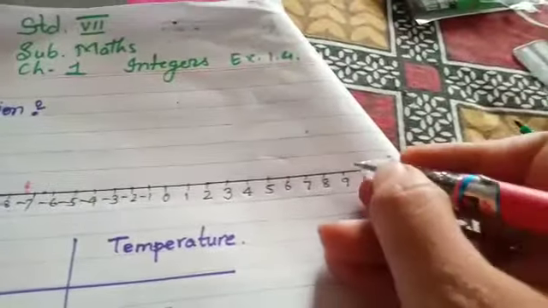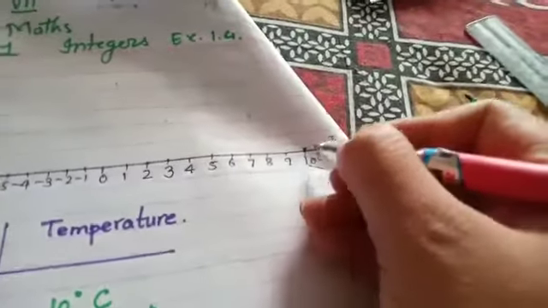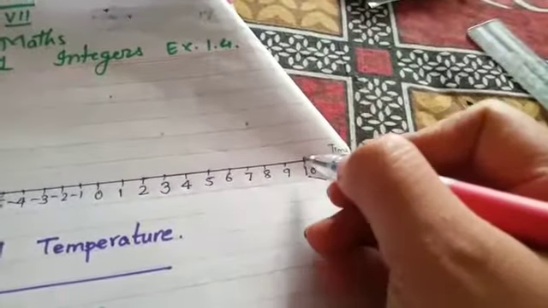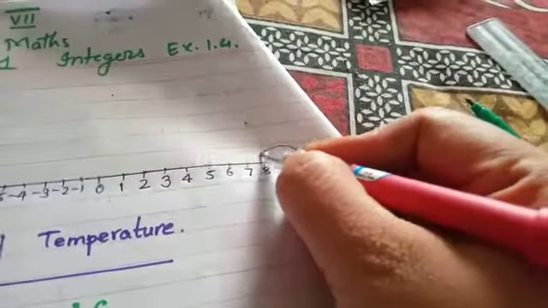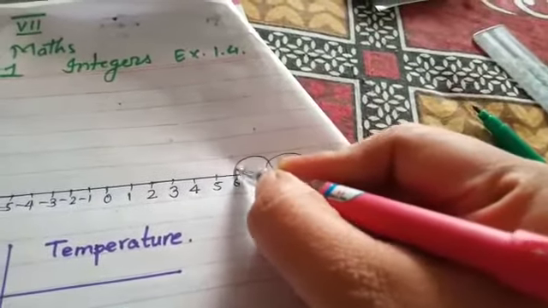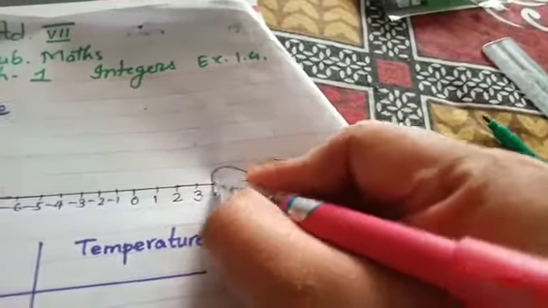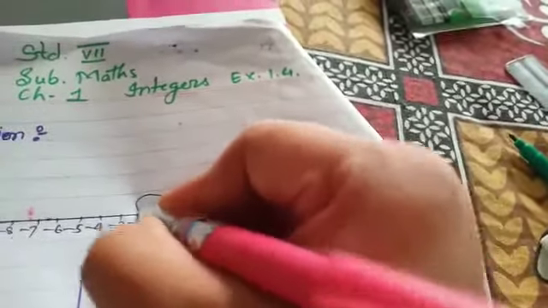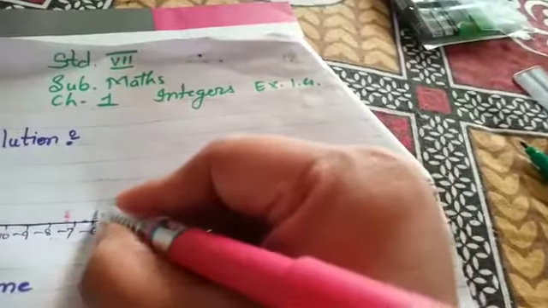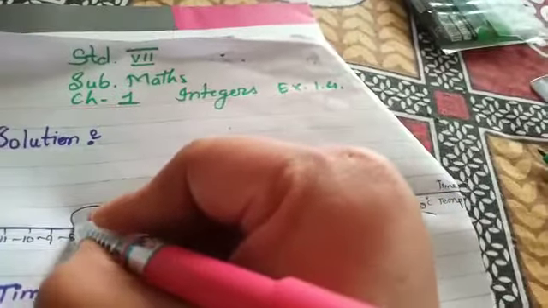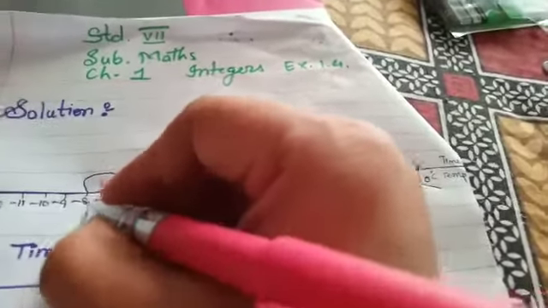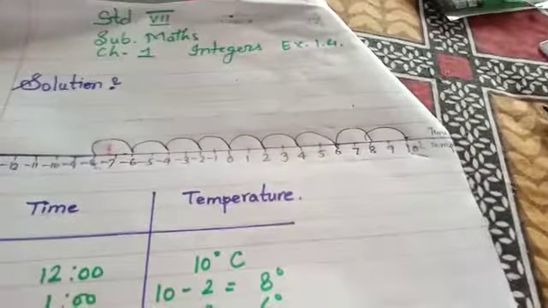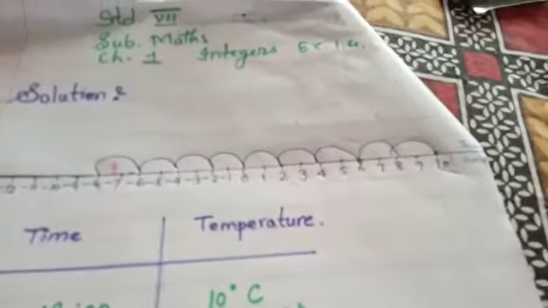So what you have to do is, when it is at 10 degrees Celsius, it reaches 8, after that 6, 4, 2, 0, minus 2, minus 4, minus 6 and minus 8. We want minus 8 only. 8 degrees Celsius below means minus 8. So we have to find the time.